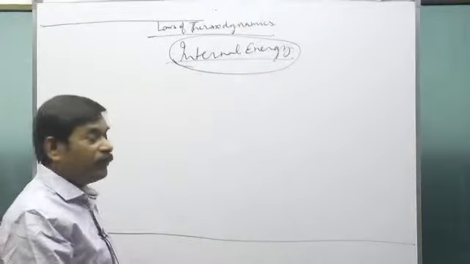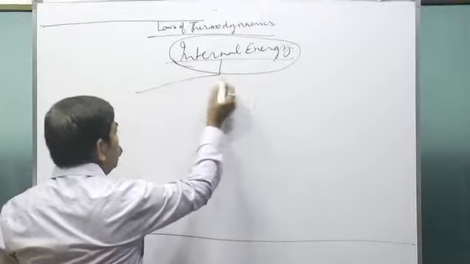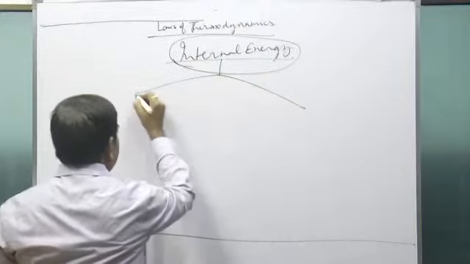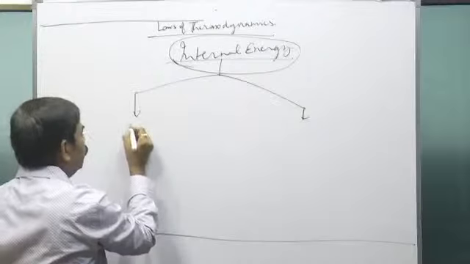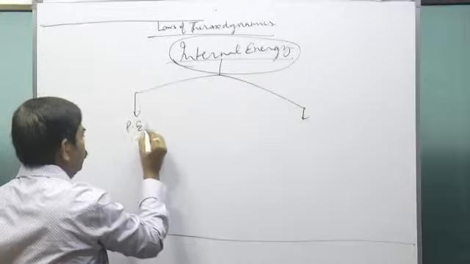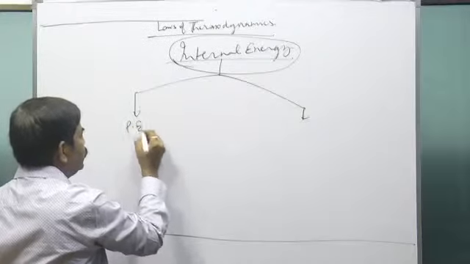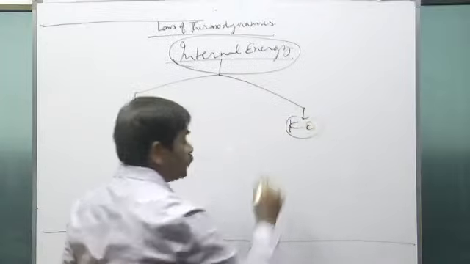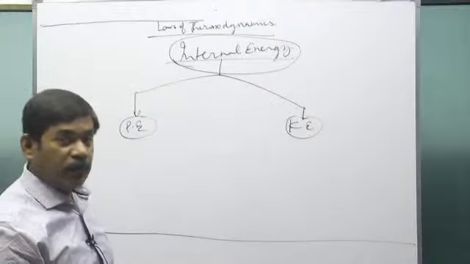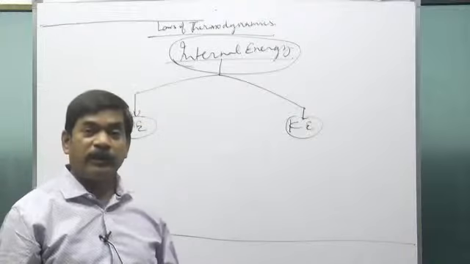So internal energy of any substance, whether it's liquid or gas, will be present in the form of potential energy and kinetic energy. Now see, what kind of potential energy?